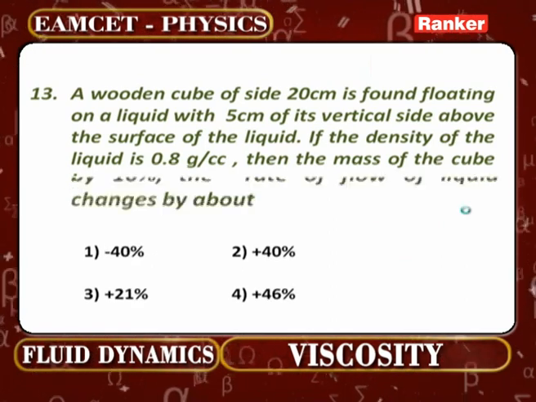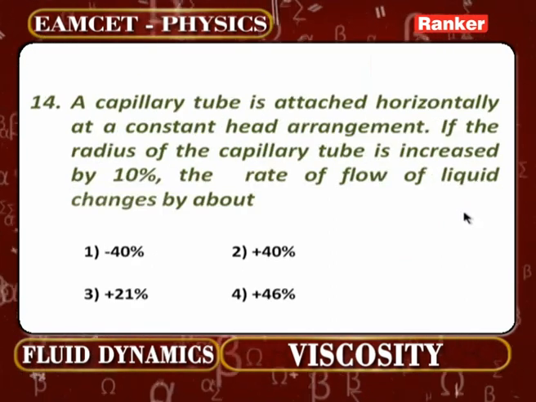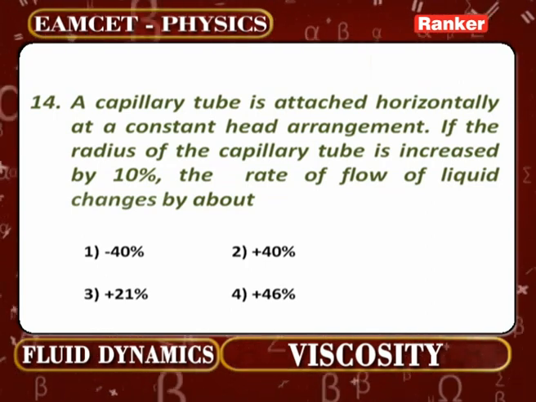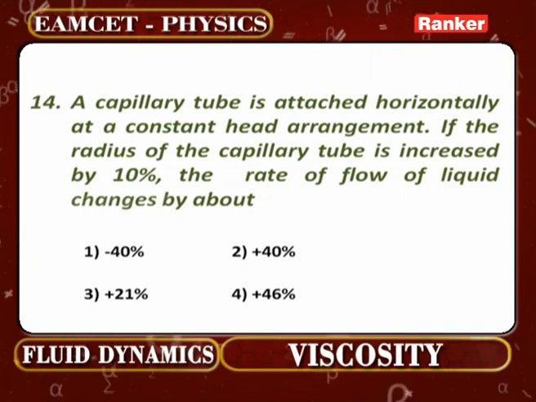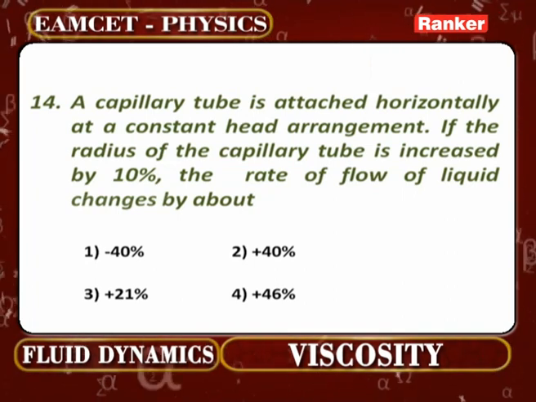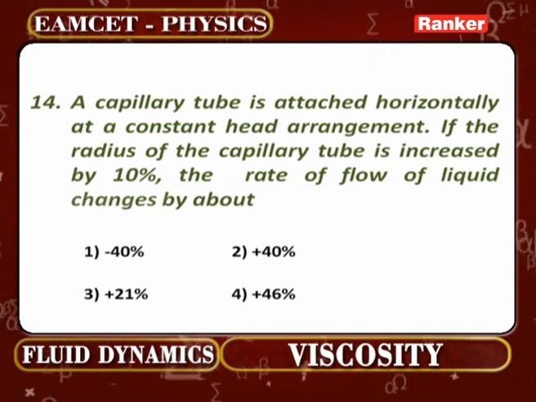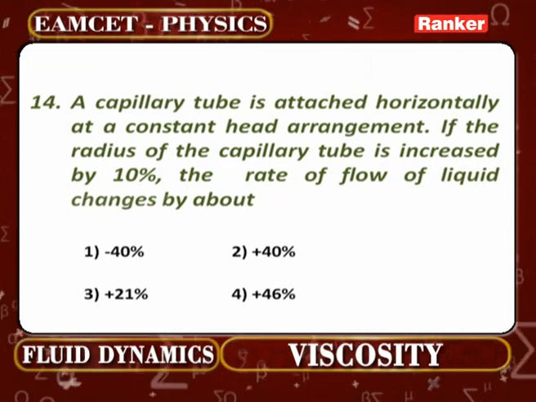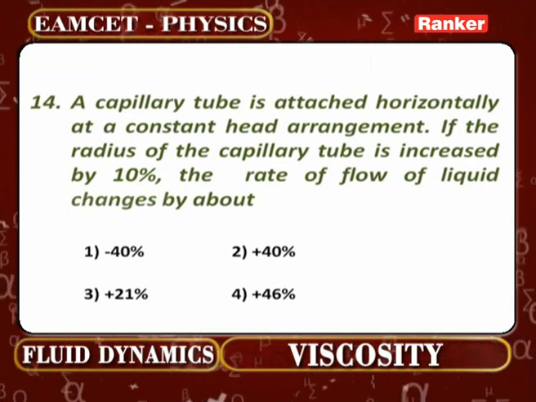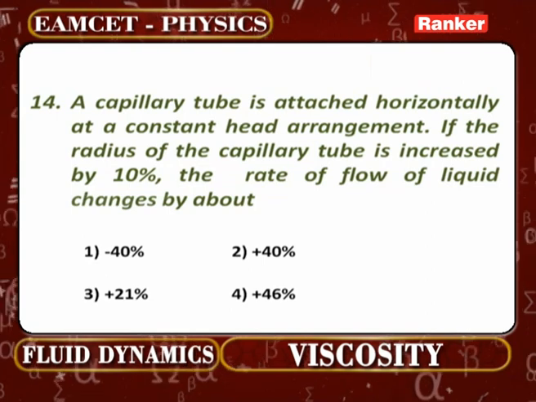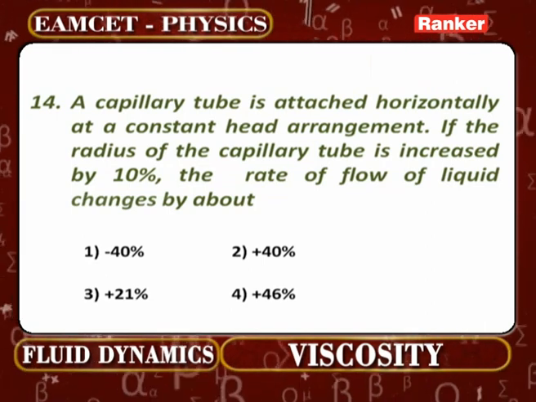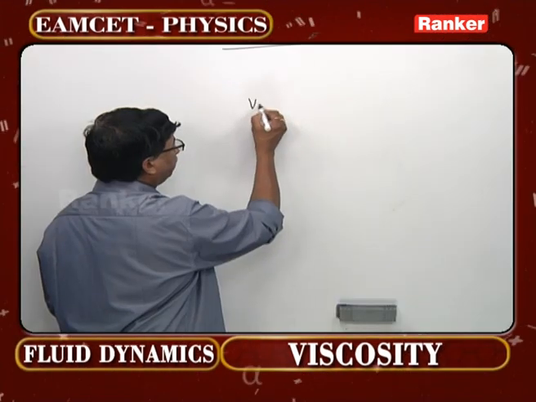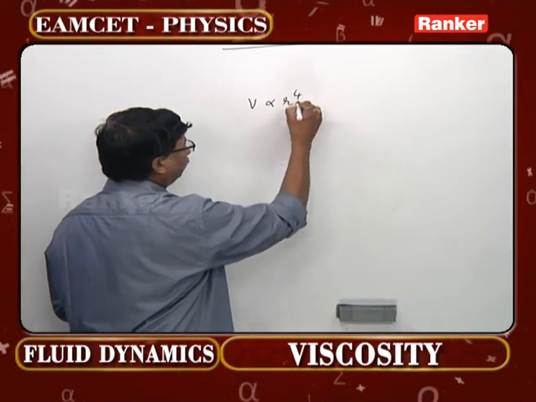Let us check the next number, that is problem number 14. A capillary tube is attached horizontally at a constant head arrangement. If the radius of the capillary tube is increased by 10%, the rate of flow of liquid changes by about how much? That is the concept. He is asking you to calculate the rate of flow. V is proportional to R power 4.